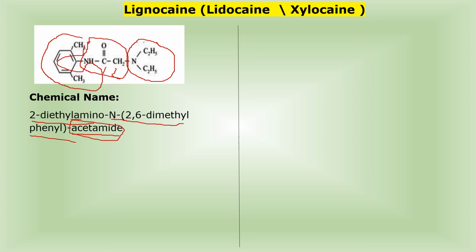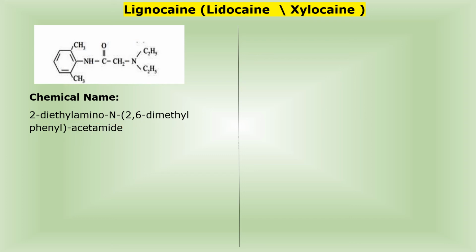Considering the structure of acetamide, in this chemical name I considered the parent structure acetamide and gave it numbering: this is 1 and this is 2 position. What is present at the second position? 2-diethylamino group is present. This I have written as 2-diethylamino. Then at this N, it is substituted with this structure. This is your structure. Then I have given numbering to this structure: this is 1, this is 2, this is 3, this is 4, this is 5th position, and this is 6th position.